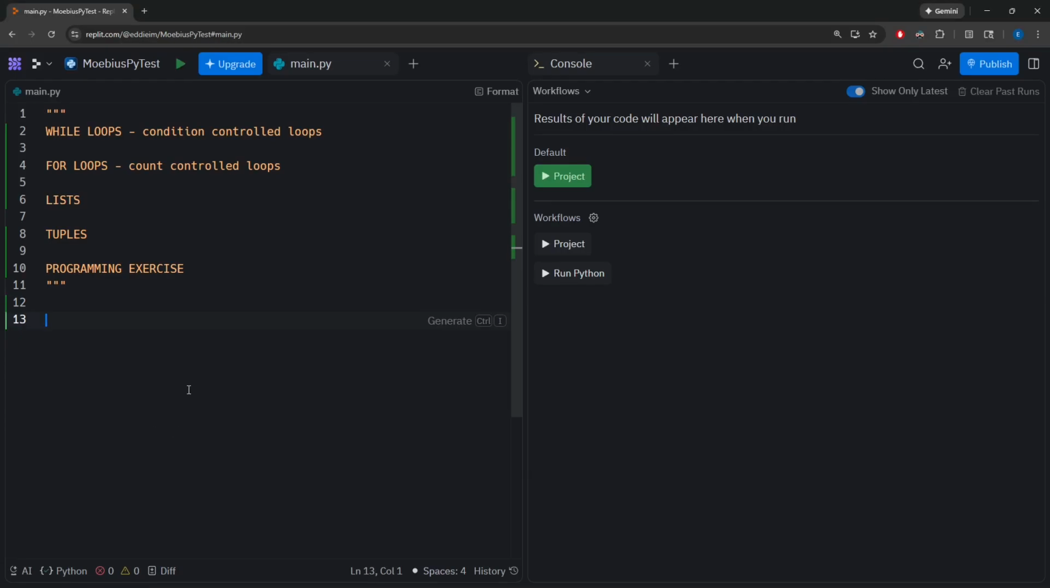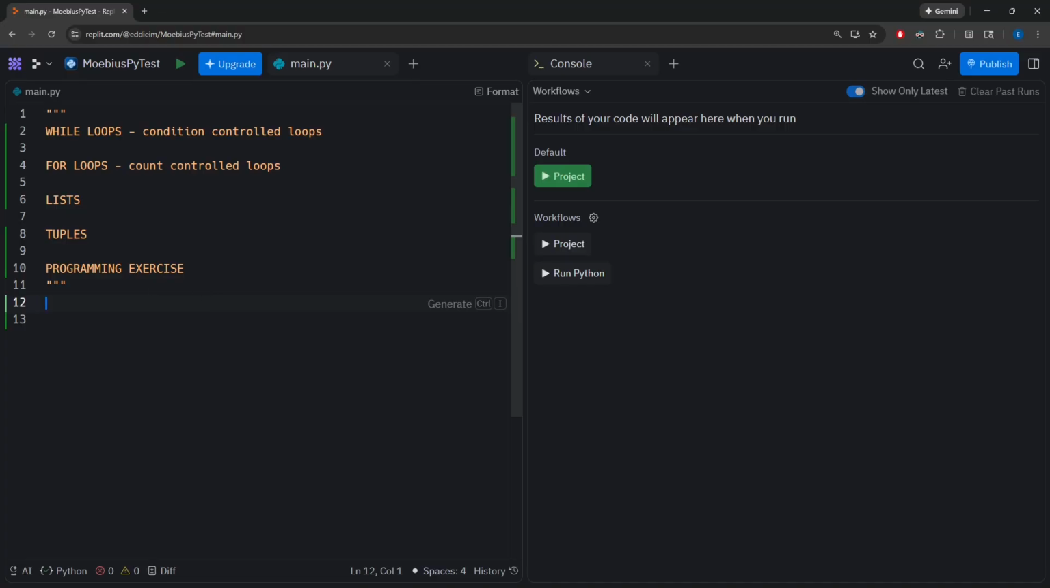In this video, we'll be discussing something called a loop structure, where we're going to be covering our while loops, for loops, and two data structures called lists and tuples. And as always, at the end of the video, we'll be introducing a programming exercise to write some code and get confident in the Python that we are writing.